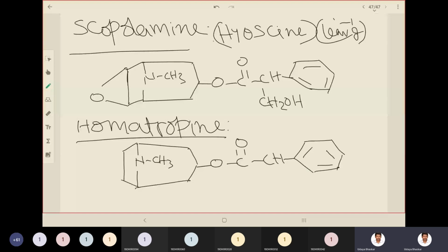And here instead of CH2OH, you have only OH. Instead of CH2OH in atropine, you have a hydroxyl group. That is the only difference between homatropine and atropine. And for scopolamine, you have this oxirane ring fused to the tropane ring.